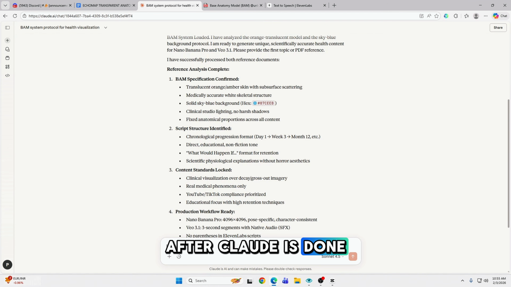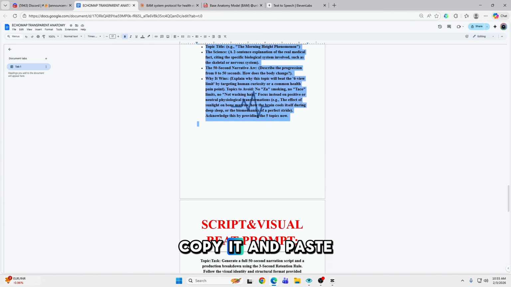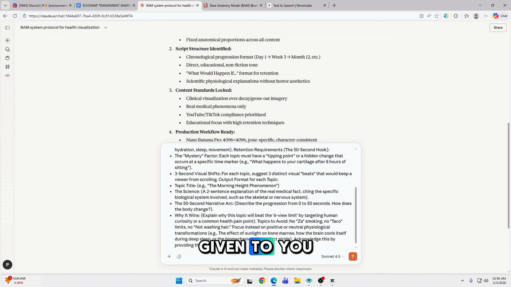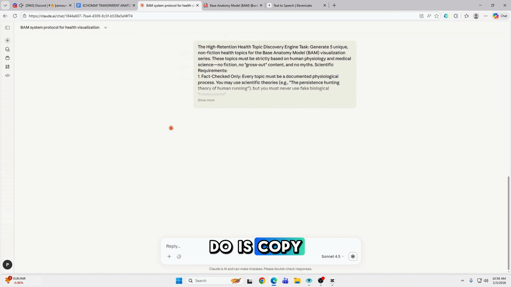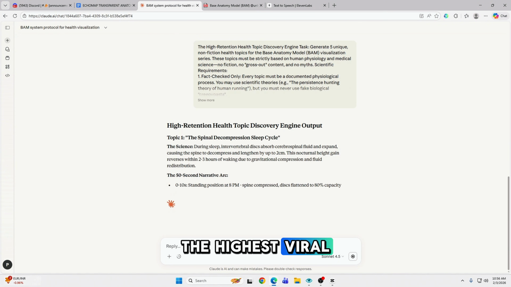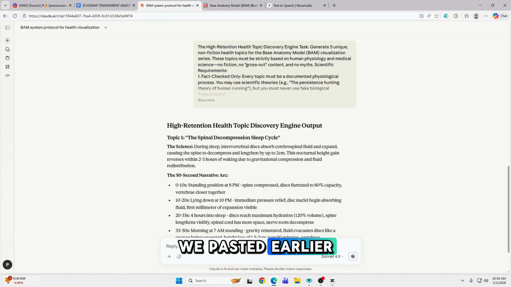After Claude is done, paste the second prompt, which is the topic prompt. Copy it and paste it into Claude. This is an automatic topic that will be given to you. All you need to do is copy, paste, and wait. The chatbot will choose the highest viral potential topic every time because of the analyzer we pasted earlier.